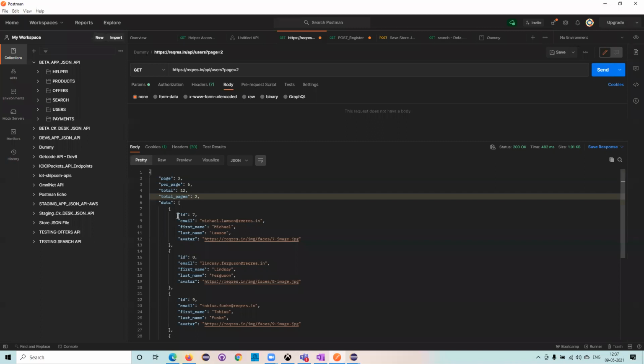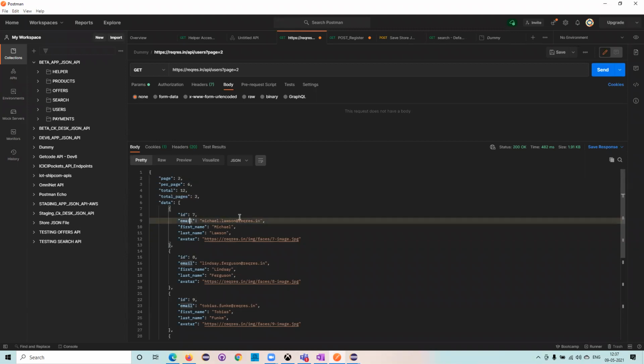As of now, you can see that it gives us a very clear, human-readable output. The JSON will have key-value pairs. Now, if you see here, I can understand that this is ID 7, this is the email, what is the first name, what is the last name, and what is the picture?